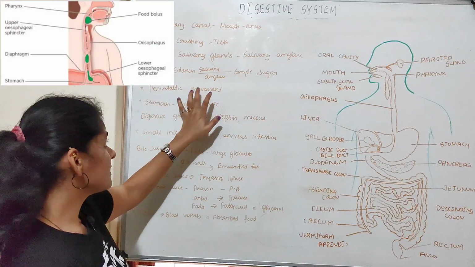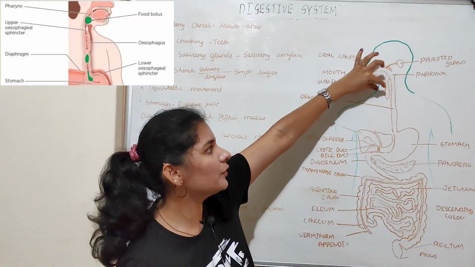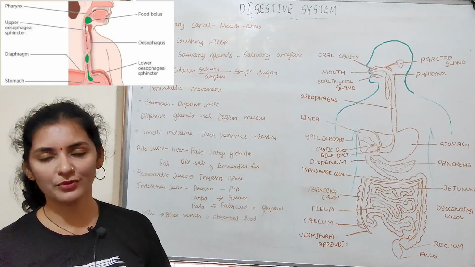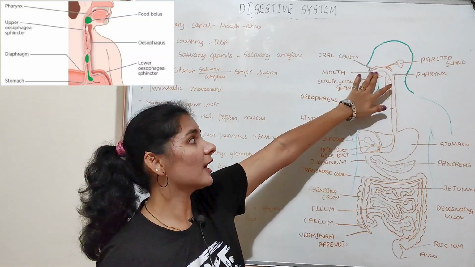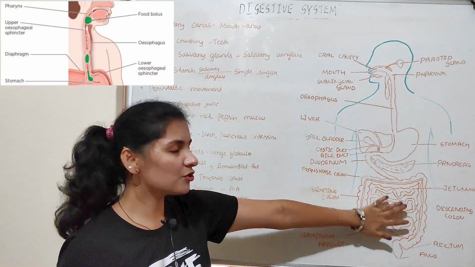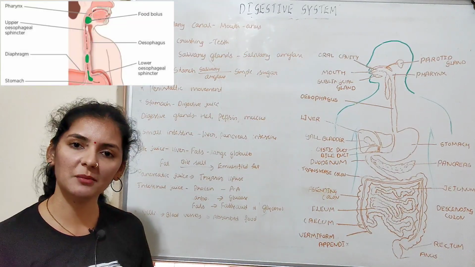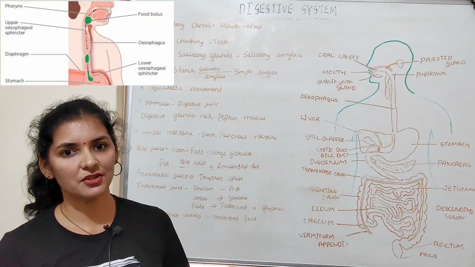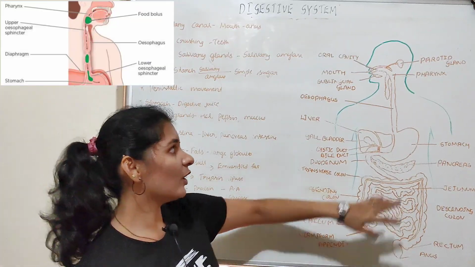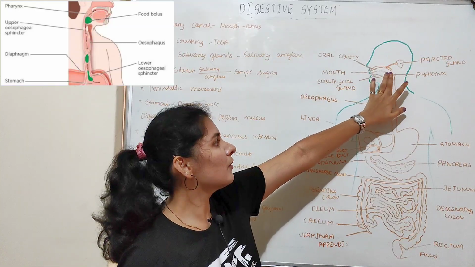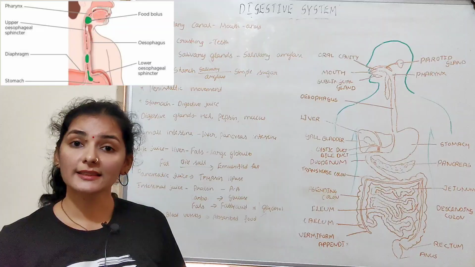Peristaltic movement, or peristalsis, helps in the rhythmic movement of the food throughout the length of the alimentary canal. Upon swallowing, the food from the buccal cavity enters different parts of the alimentary canal by peristalsis, which is nothing but the rhythmic contraction and relaxation of the muscles of the wall of the alimentary canal. Upon swallowing, food enters the pharynx. From the pharynx, it enters the esophagus, and from the esophagus, finally the stomach.